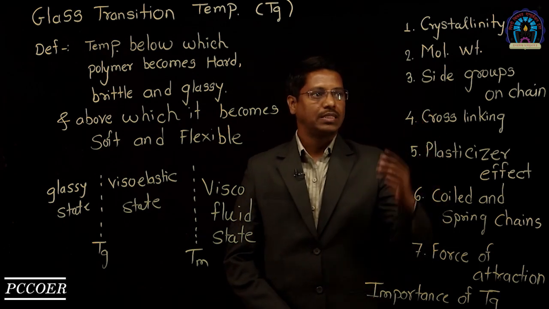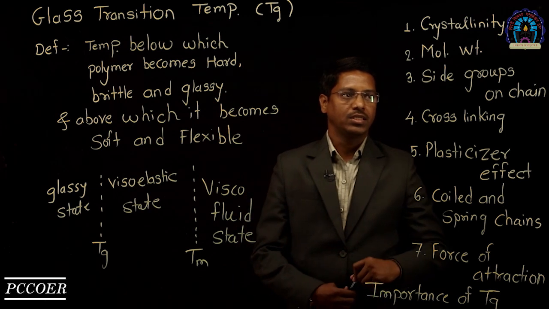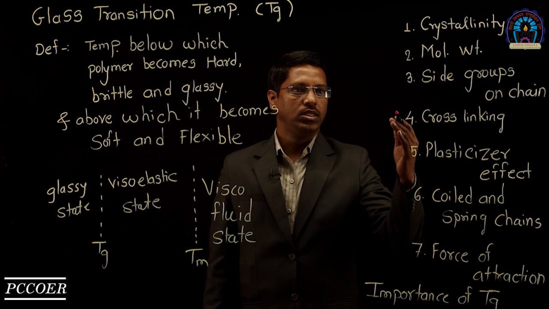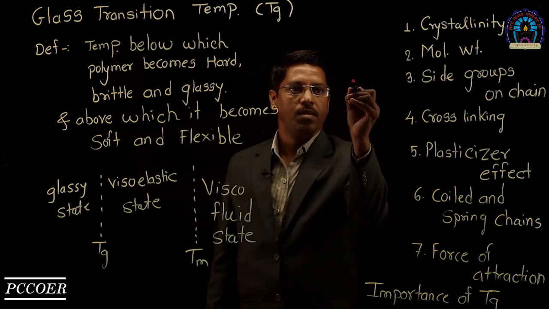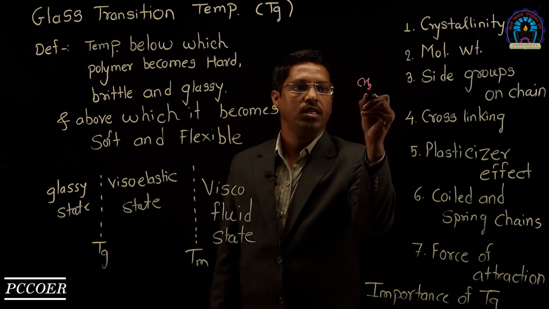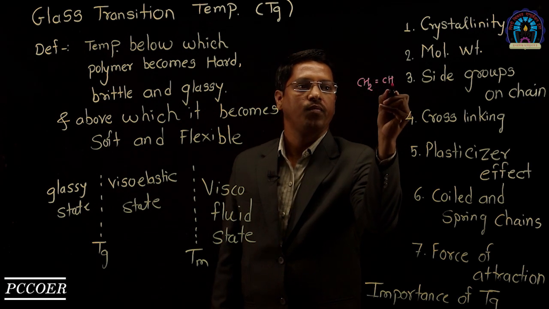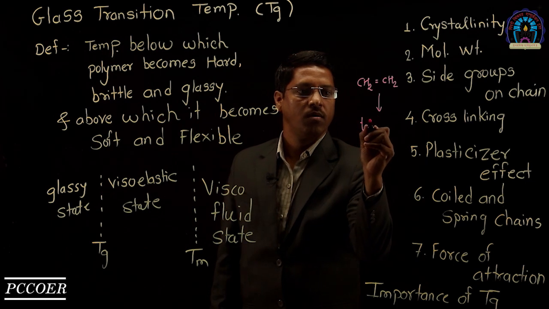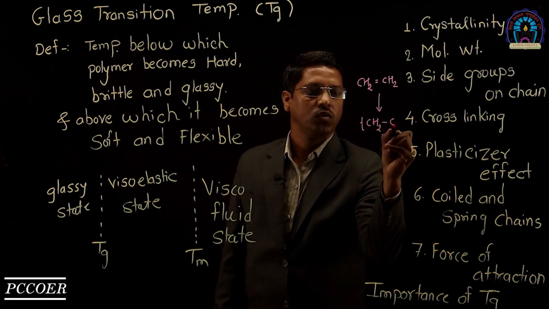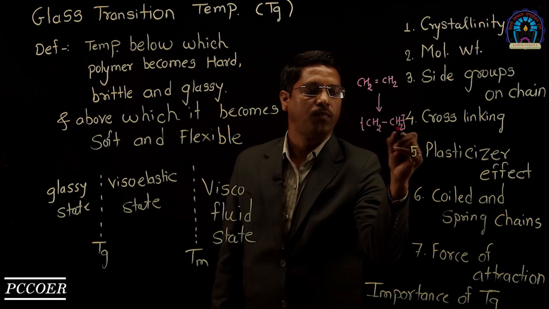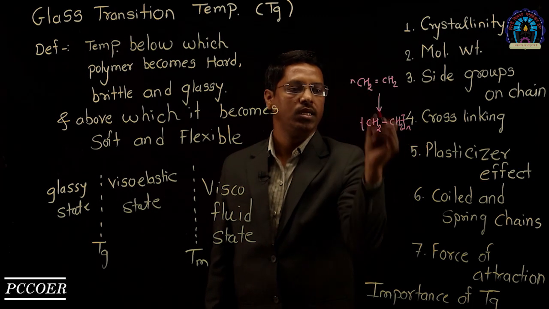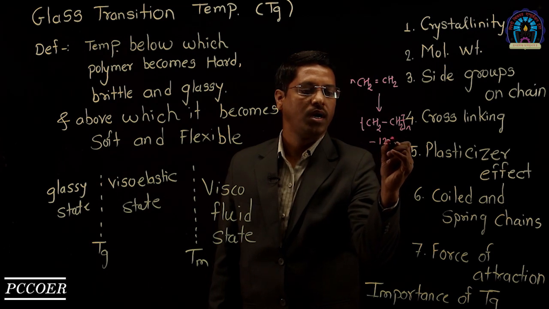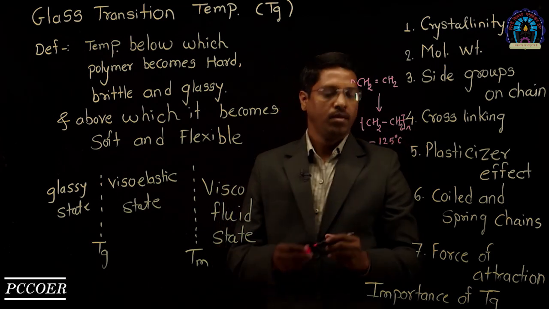Third point is side groups on the chain. If the side groups on the chain are bulky and polar, the Tg is high. We will see an example. Ethylene doesn't have any side group, so after polymerization it gives polyethylene. The Tg of polyethylene is minus 125 degrees Celsius.